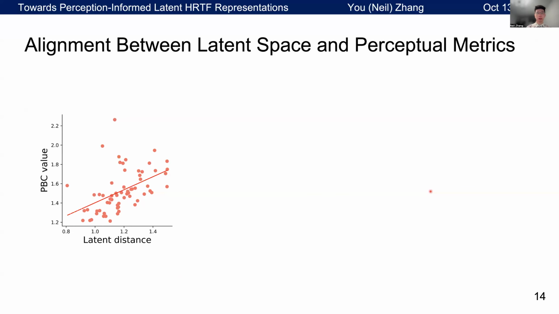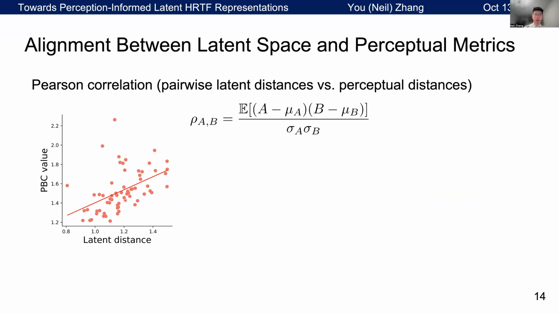So this figure shows the alignment between the latent space and perceptual metrics. Here we take PBC as an example. You can see that many points are scattered around, showing the relationship between latent distance and perceptual distance. To quantify the alignment, we calculate the Pearson correlation, which measures how well the latent space corresponds to perceptual differences. A higher positive correlation indicates better alignment with perception, and a perfect correlation would give us a value of 1.